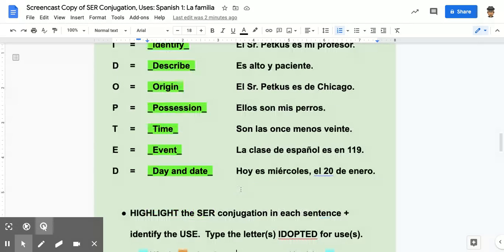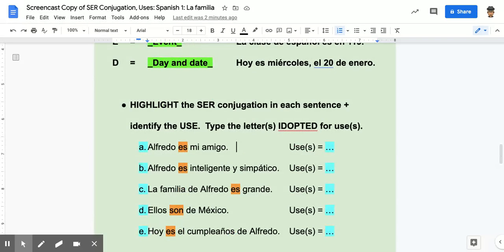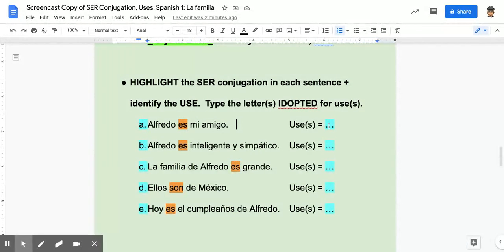If you scroll down, I wanted to show you a little bit. So Alfredo es mi amigo. Now what are the uses here? Am I identifying? Yeah. Am I describing? Maybe. Also some possession. So it's not always just one answer. Alfredo es inteligente y simpático. Yeah, I'm describing him, right? There's no doubt about that one. That is description. He's smart and nice. La familia de Alfredo es grande. So his family is big.